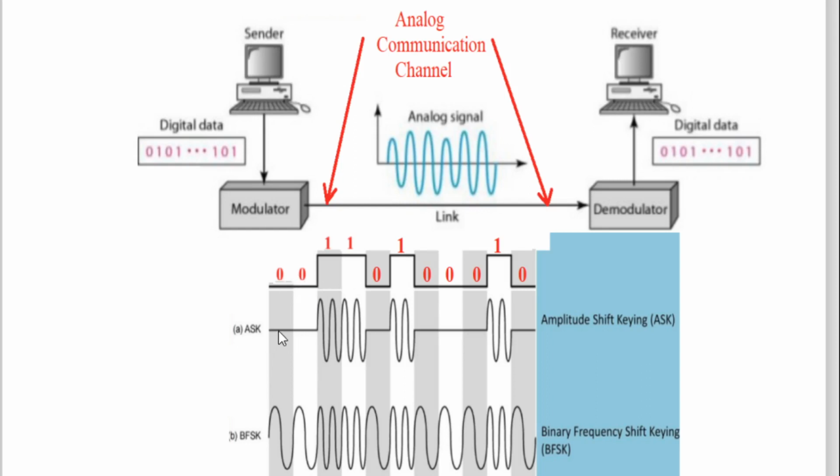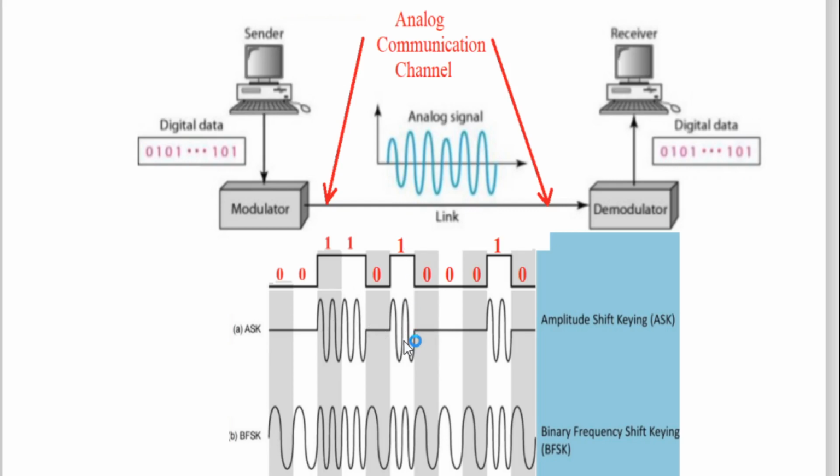So what we have done, in case of ASK, amplitude shift keying, when there is a 0, this modulator is converting that sine wave into 0 volt. One more 0, then again 0 volt. So 1 millisecond 0 volt, 1 millisecond 0 volt. Now here continuously two 1s are there. So here logic 1 is communicated by an analog signal, that is nothing but a sine wave, having high amplitude for logic 1. So here see, amplitude is high, and this will be a high amplitude sine wave for 2 milliseconds. Then again logic 0 means 0 volt.